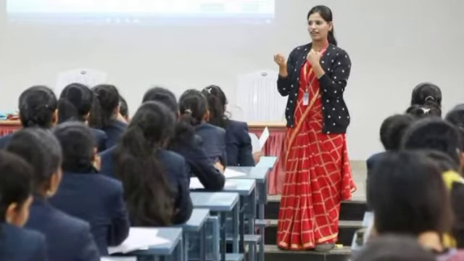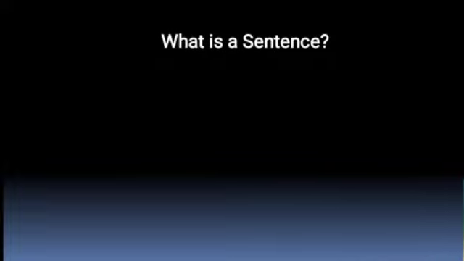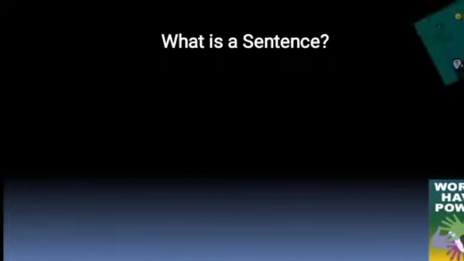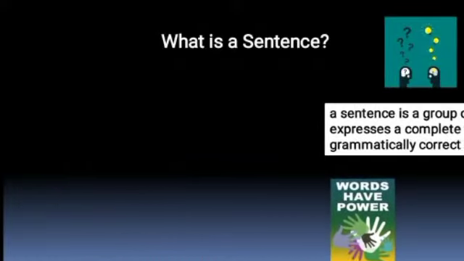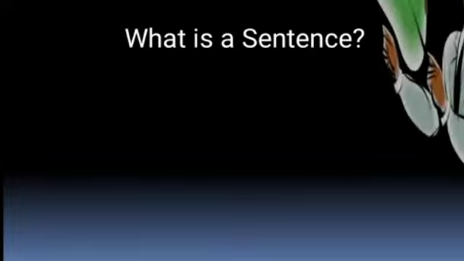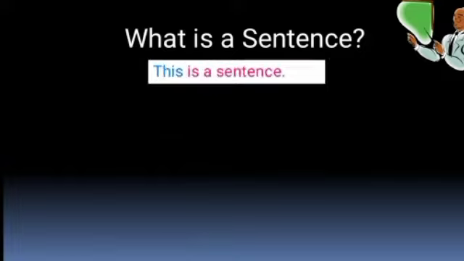Today we will talk all about a sentence. You know very well that words and only words form a sentence. But the only difference is that a sentence is a group of words that expresses a complete thought and grammatically correct idea. Let us see what is a sentence. Here is the example of sentence. This is a sentence. Yes, this line itself is an example of a sentence.